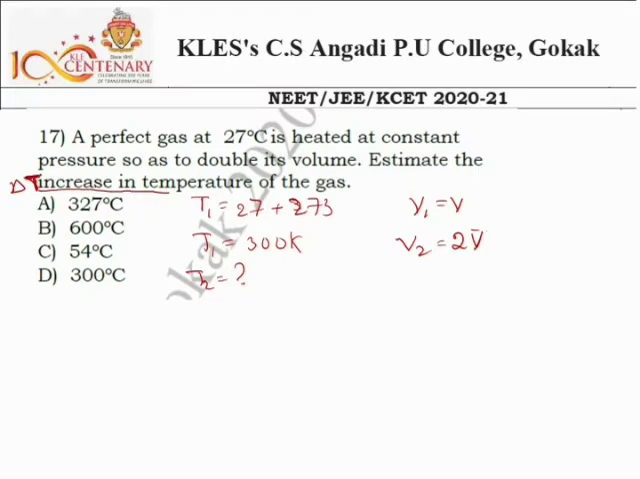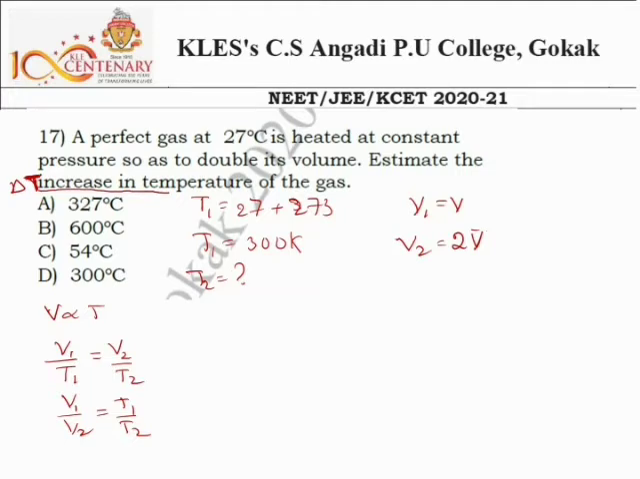So we know V1 by V2 is equal to T1 by T2. So V is proportional to T when the pressure is constant. That's why V by T is always constant. So I'll write V1 by T1 is equal to V2 divided by T2. Then V1 divided by V2 is equal to T1 divided by T2. What do we want to get here? I want the value of T2.